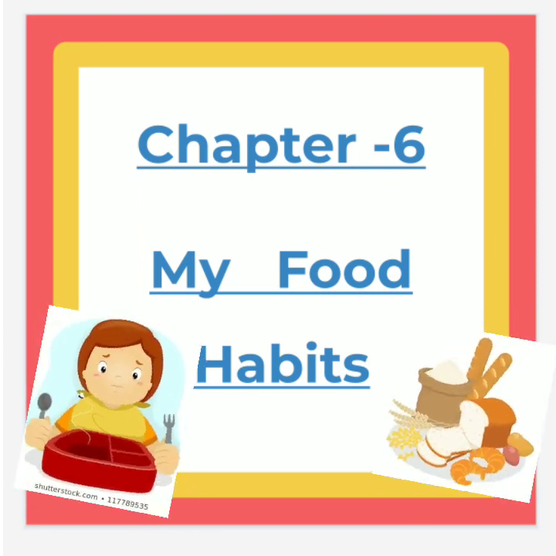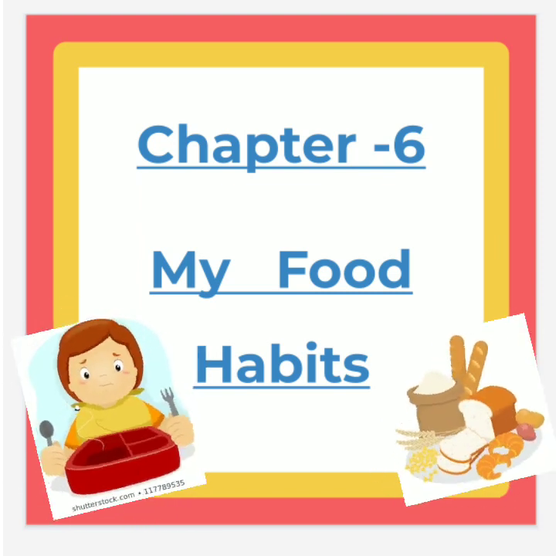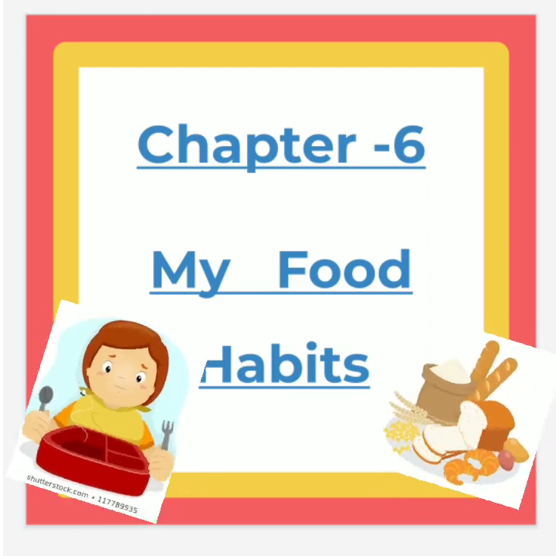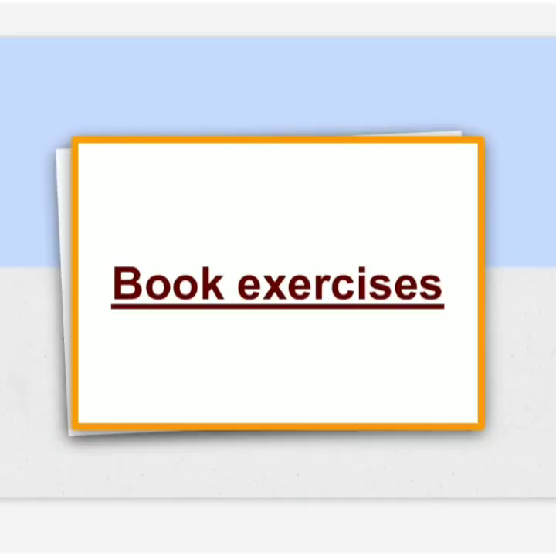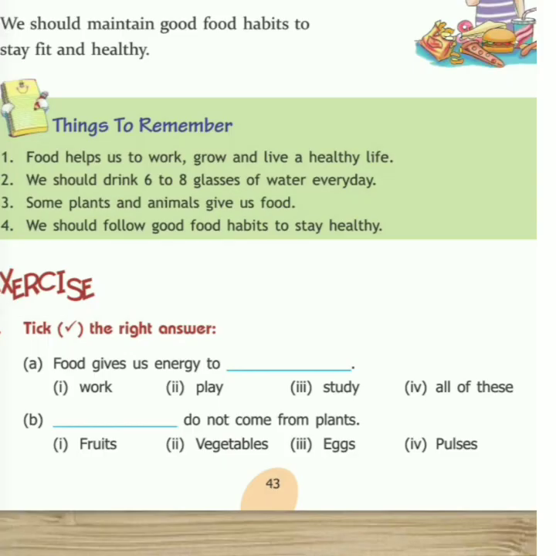So children, today we will continue with the same chapter, chapter 6, My Food Habits, and we will discuss the book exercise. So let's start with the exercise, children. On this page we have only two parts of the first question. We'll discuss them. The number one question says take the right answer. So four options are given to us and we have to choose the right one.